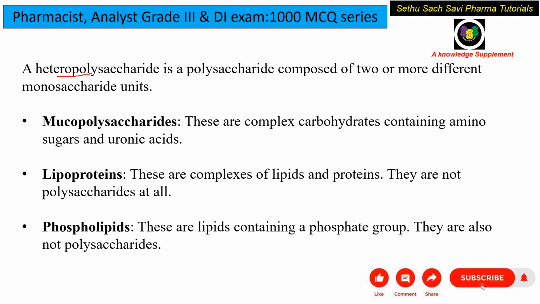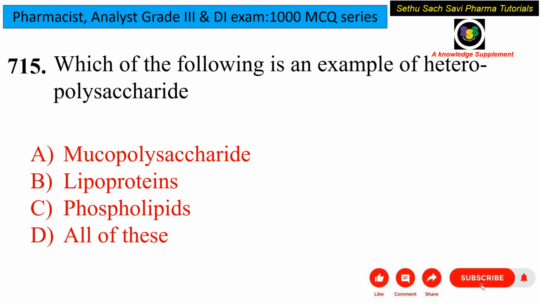Mucopolysaccharides are complex carbohydrates which contain amino sugar and uronic acid. Lipoprotein consists of lipids and proteins, but they are not polysaccharides. Phospholipid contains lipid with a phosphate group, but here also they are not polysaccharides. In the question they have asked about heteropolysaccharides, so the answer is mucopolysaccharide, option A.